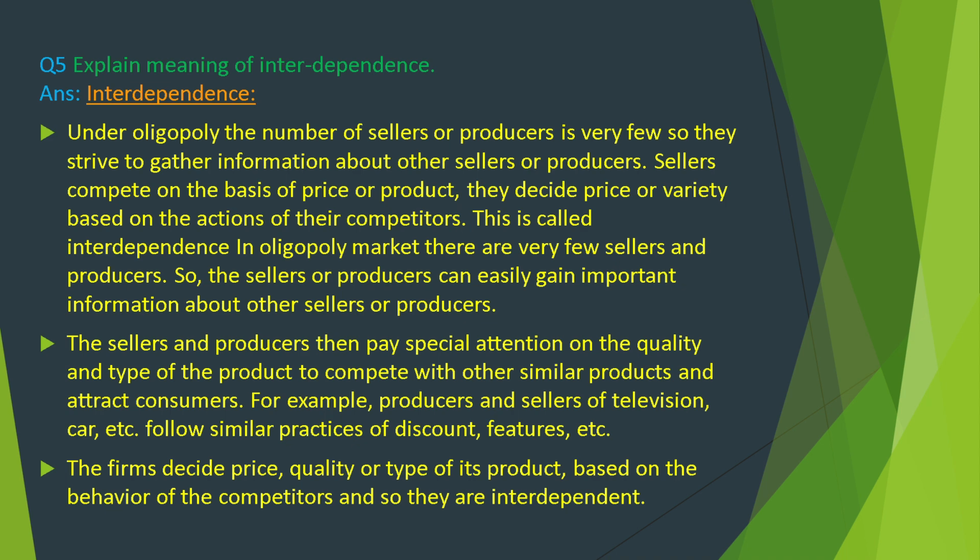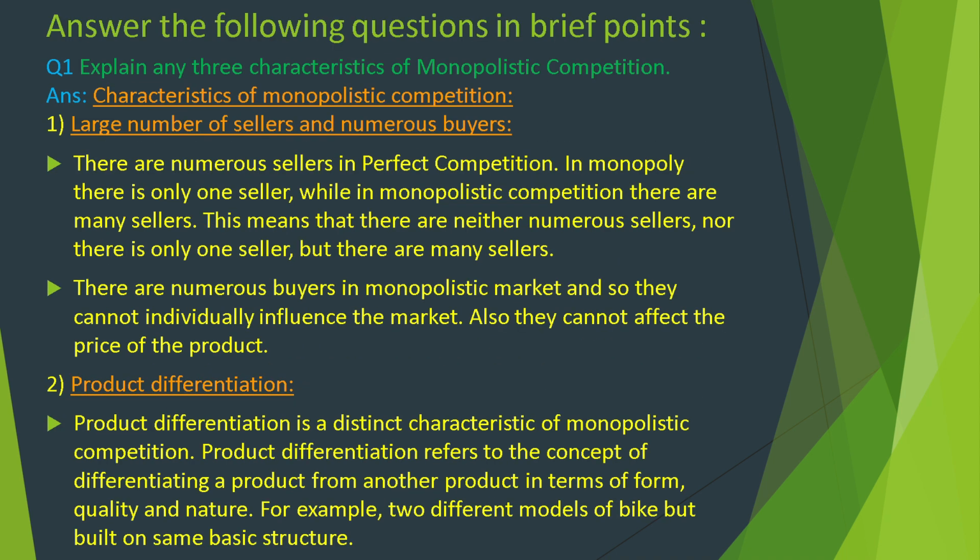The sellers and producers then pay special attention to the quality and type of the product to compete with other similar products and attract consumers. For example, producers and sellers of television, car, etc. follow similar practices of discounts, features, etc. The firm decides price, quality or type of its product based on the behavior of the competitors, and so they are interdependent. Answer the following questions in brief points.